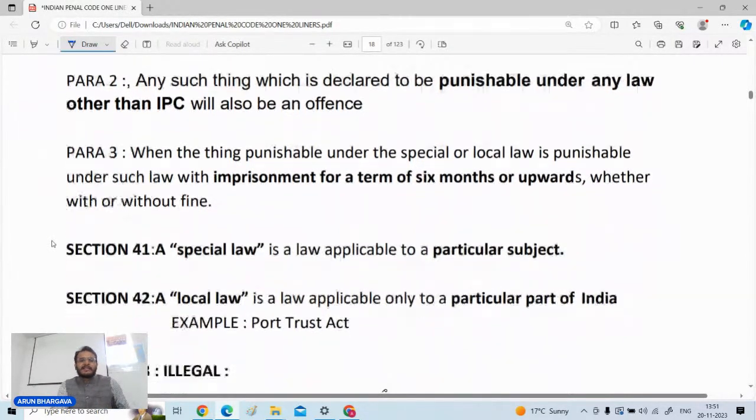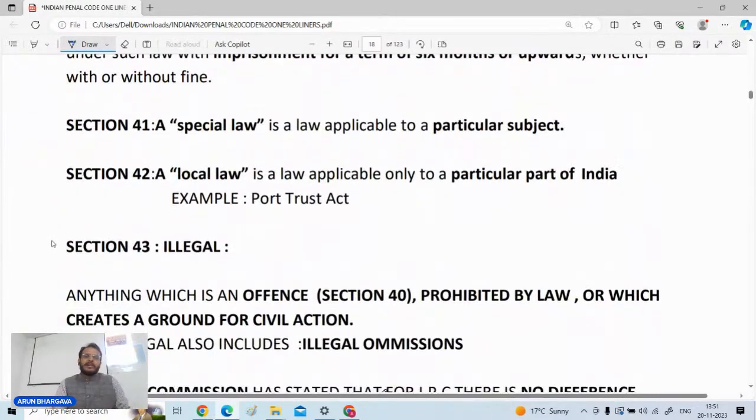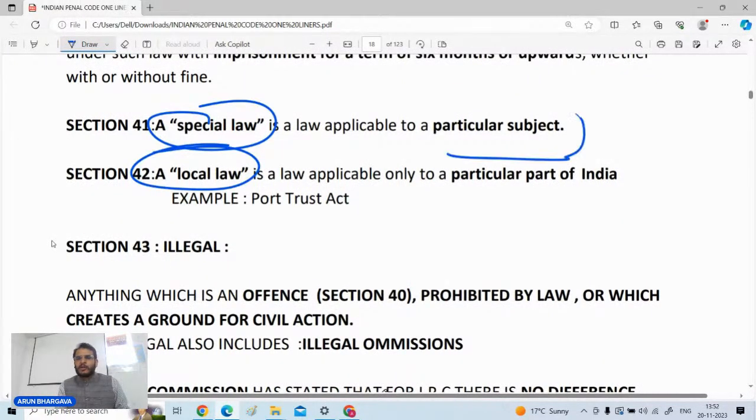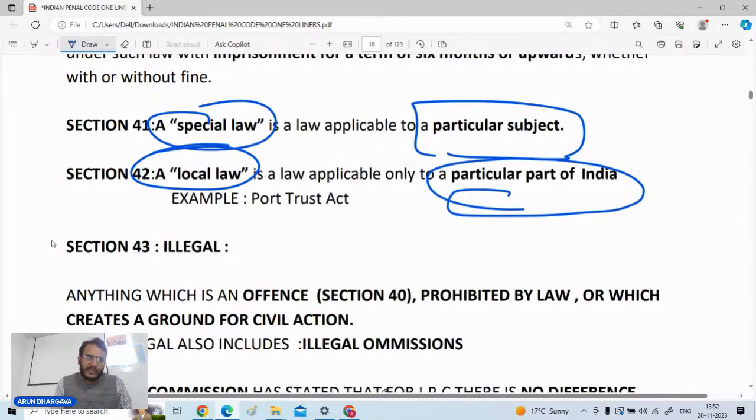ठीक है. इसके बाद आपका section number 41 and 42 talks about the special laws and local laws. Special law means a law which is there on a particular subject, and local law means any law which is applicable to a particular part of India. Like there is a Port Trust Act, which is applicable only to the area where the port is. Like the shipments are there, port is established, only there the Port Trust Act will be applicable. It does not apply to the other parts of the country.